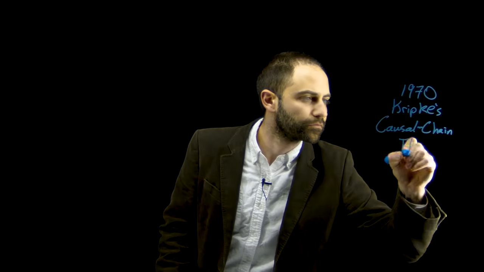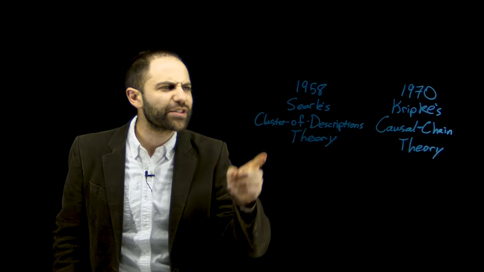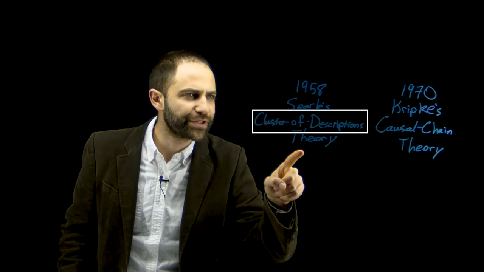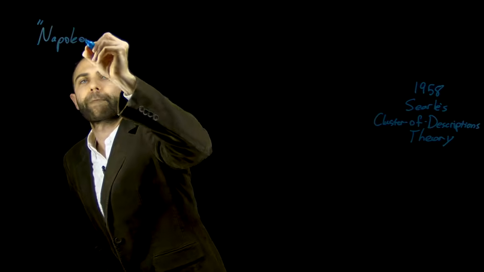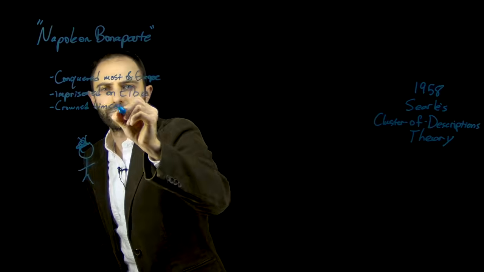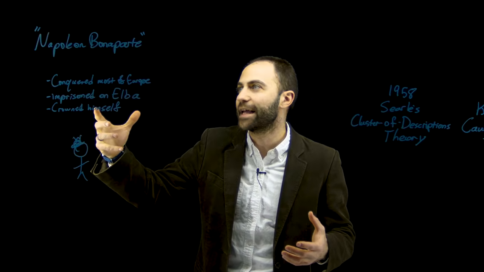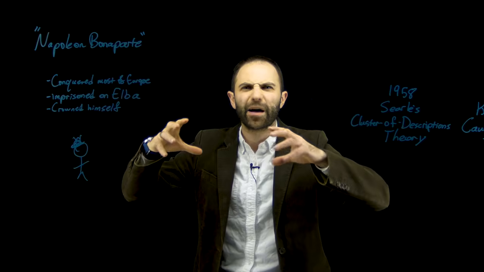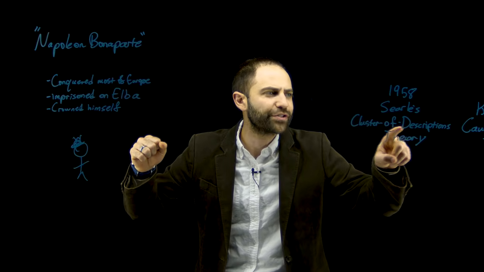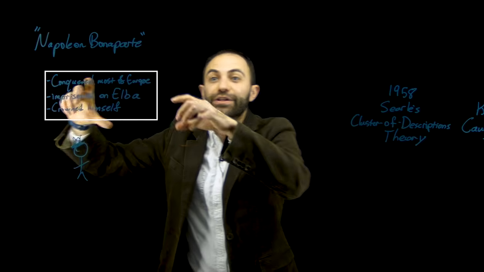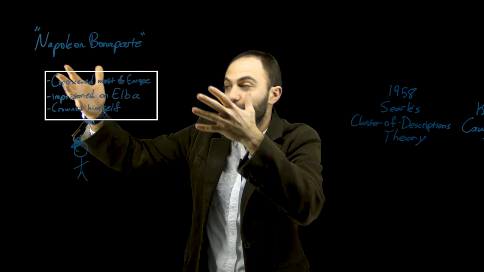So far in this course, we've been talking about proper names, like Napoleon. And at this point, there are two dominant theories explaining proper names. We've got Searle's cluster of descriptions theory from 1958. According to Searle's theory, you have a name, and associated with that name, Napoleon Bonaparte, is a bunch of information, a cluster of descriptions. And this information is stuff about the object or the person, right?